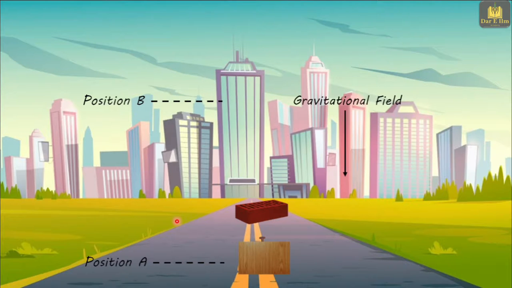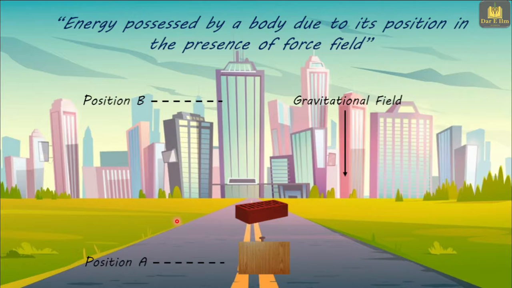After this example, now we can identify the missing factor in the definition of potential energy, which was the force field. So the complete definition of potential energy becomes: energy possessed by the body or object due to its position in the presence of a force field. And the equation to find potential energy is potential energy is equal to mgh. M means mass of the object, g is the gravitational acceleration, and h is the height from where the object is being thrown. If the height is more, then the potential energy will be greater.